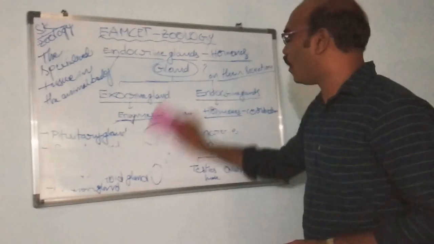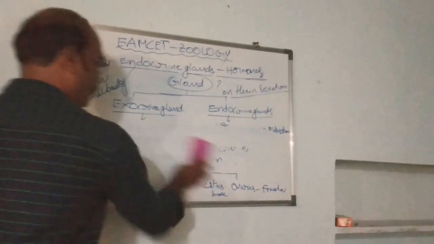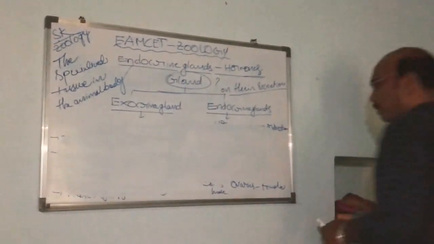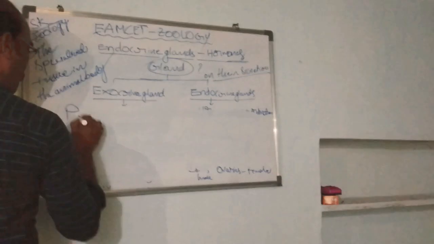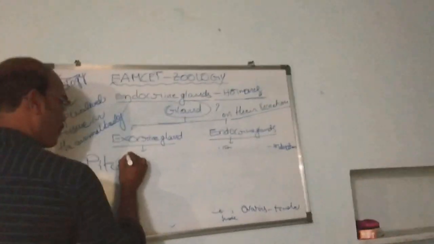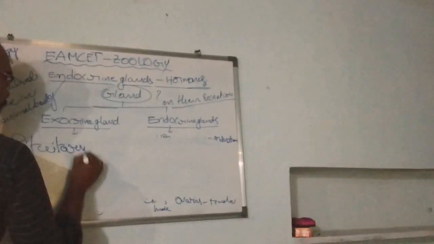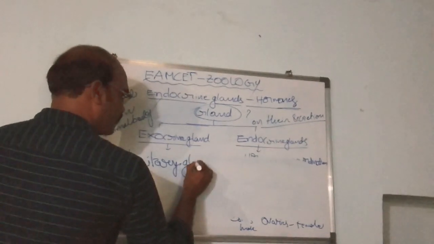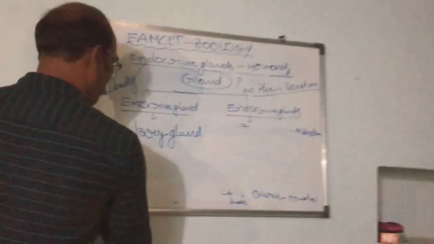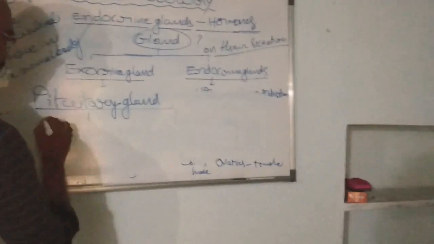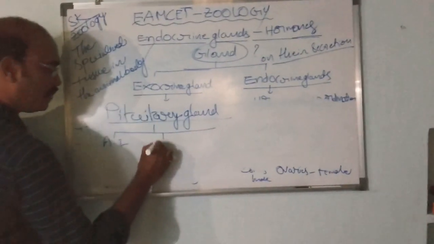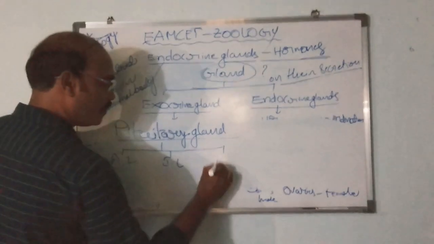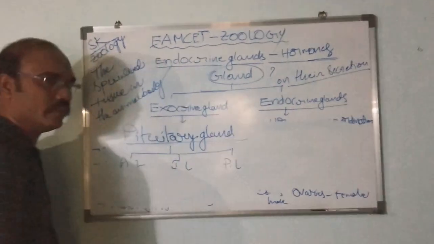What kind of hormones are secreted from the anterior lobe? You have to remember the three lobes: anterior, intermediate and posterior.